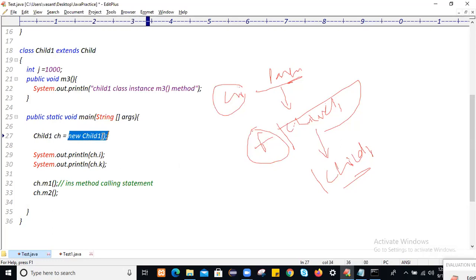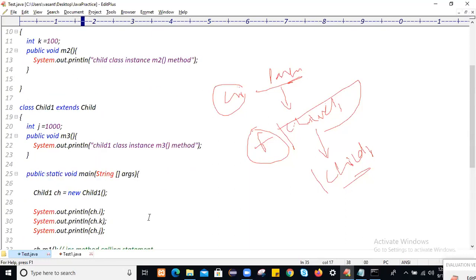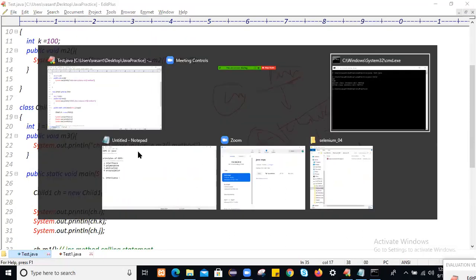So I have created this child object. The moment you create this child object, all the properties of parent and grandparent will be loaded into this child object, and you can access all the properties of the grandfather, the father, as well as the self property. What is the self property? J, as well as you can call the cs dot m3 method. This is an example of multi-level inheritance.